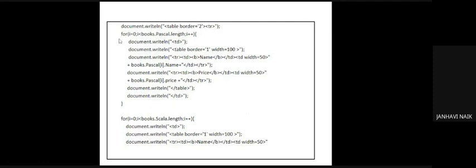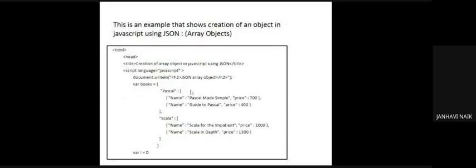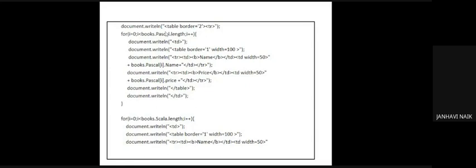I'm opening a for loop for i equal to 0 till i is less than books.pascal.len. That means I'm accessing the attribute of the Pascal book. There are two books, two entries, therefore till Pascal.len, which is 2.